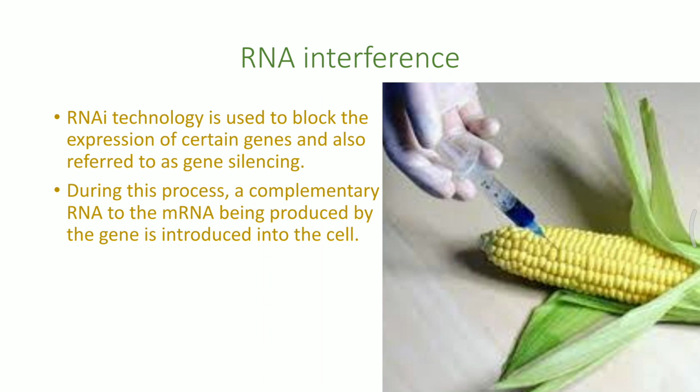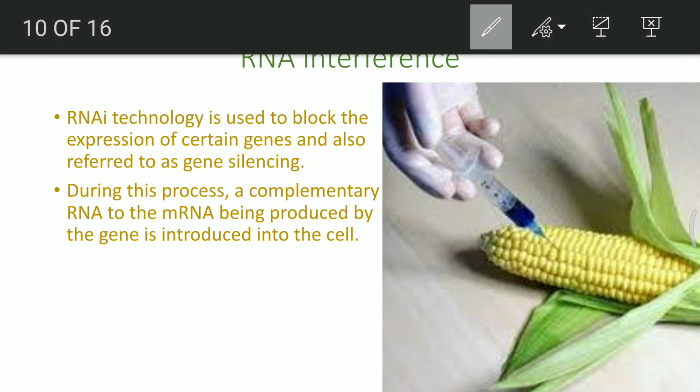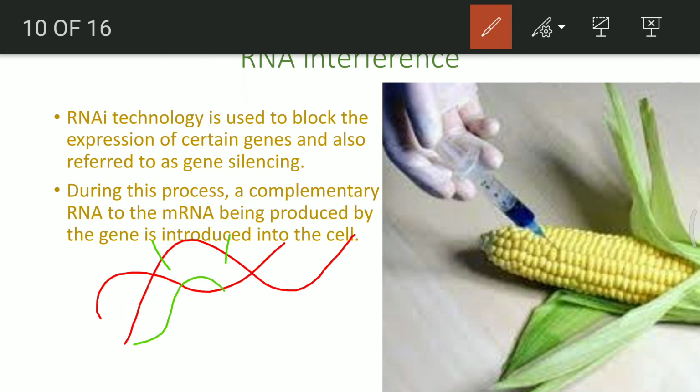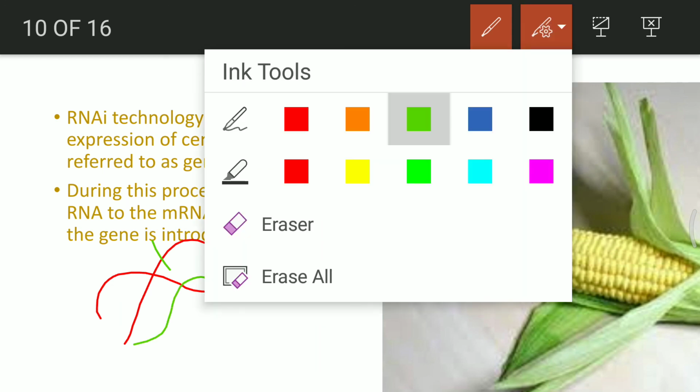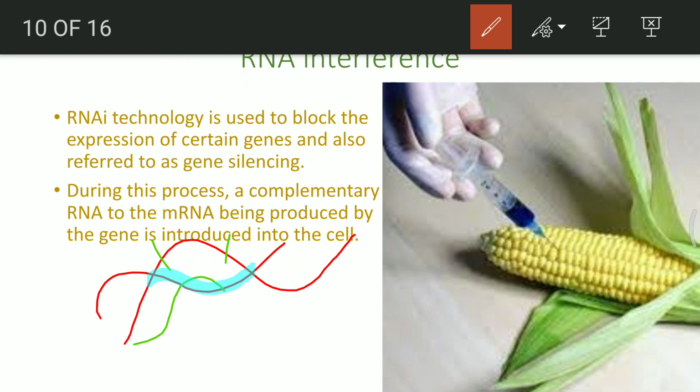During this process, an RNA complementary to the mRNA being produced by the gene is introduced into the cell. For example, you all have an idea that when transcription is taking place, we expect that only one strand, suppose this area, will be capable of forming an mRNA, but the other area below doesn't form the mRNA.